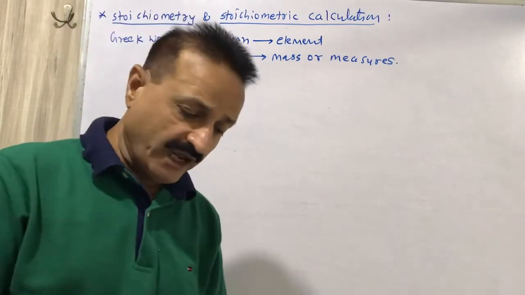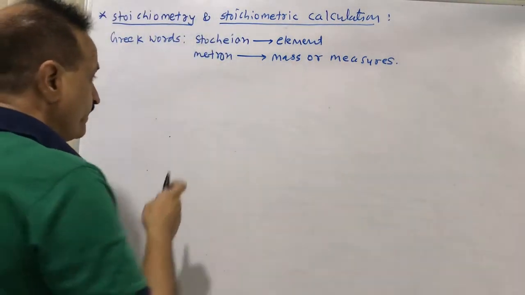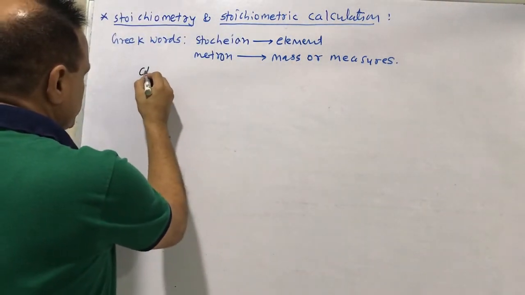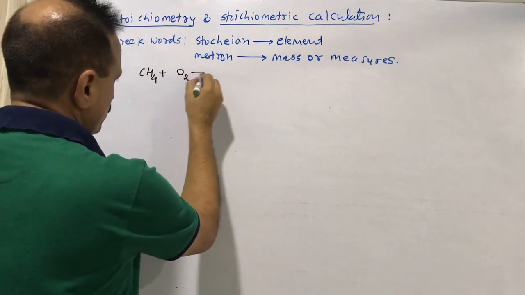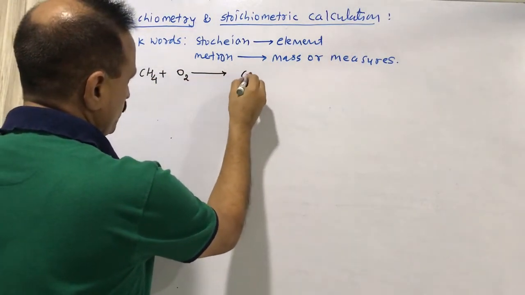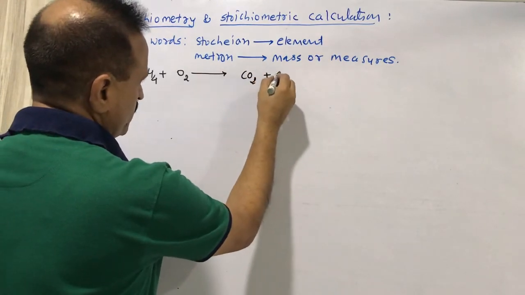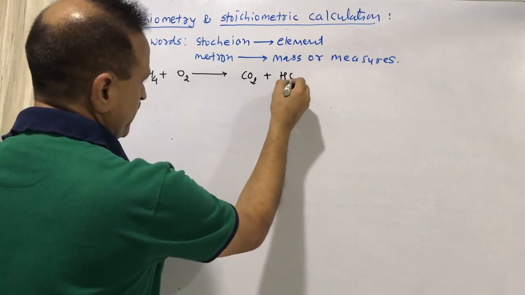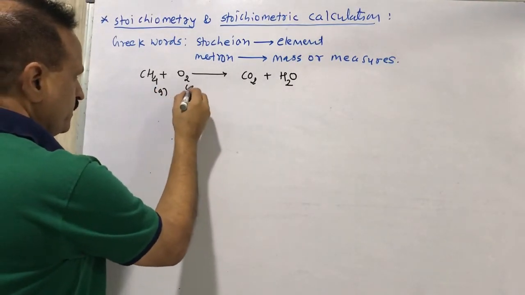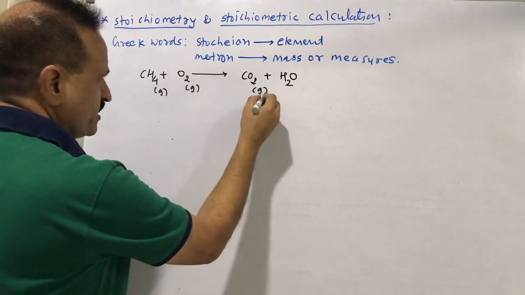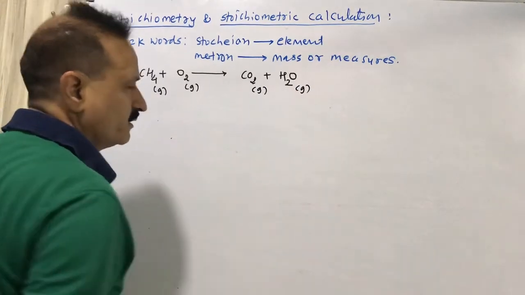So we have the combustion reaction of methane: CH4 plus O2 gives CO2 plus H2O. This is not a balanced equation.